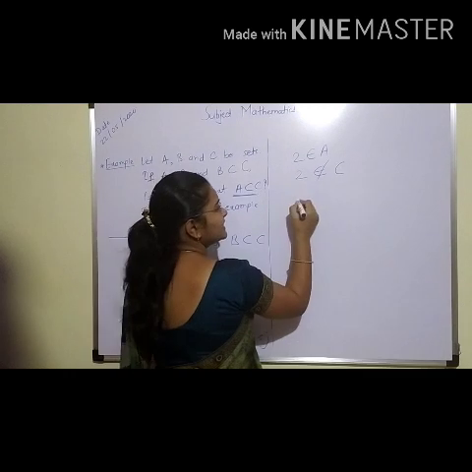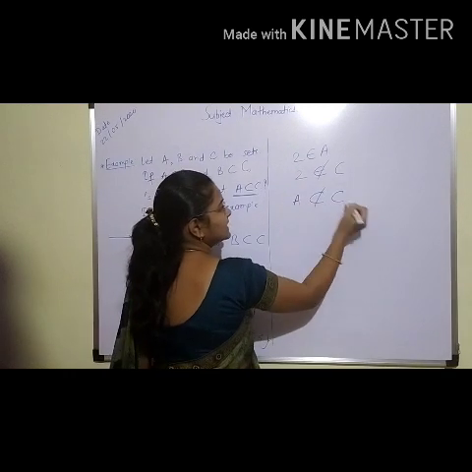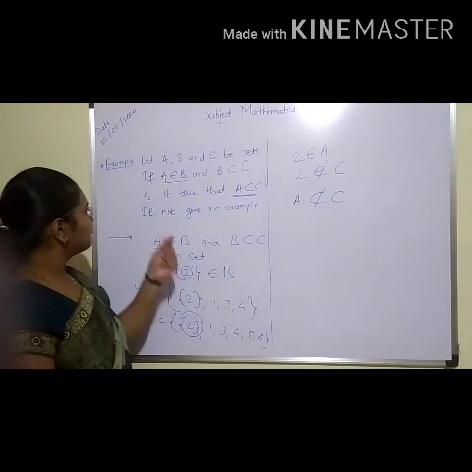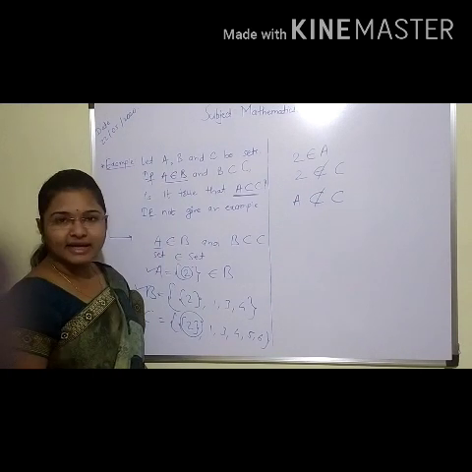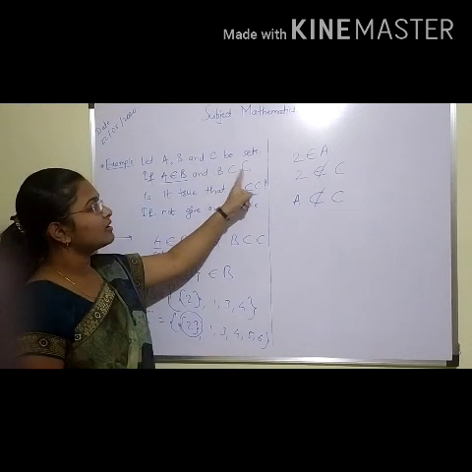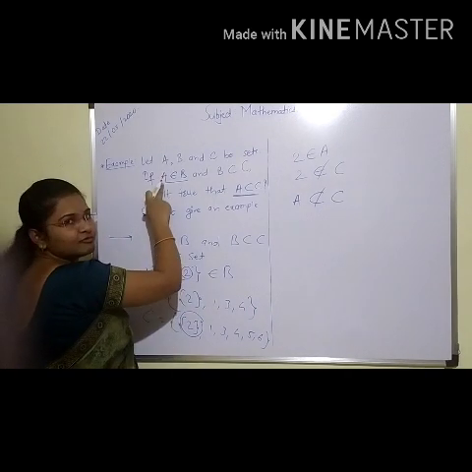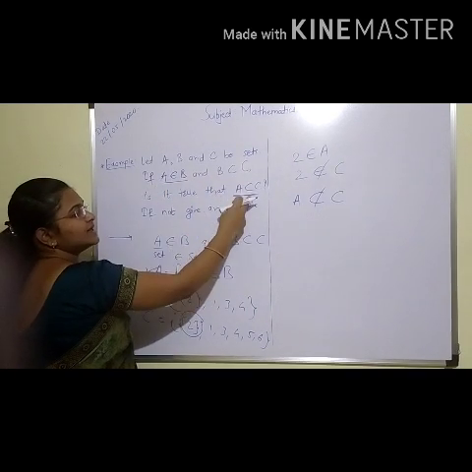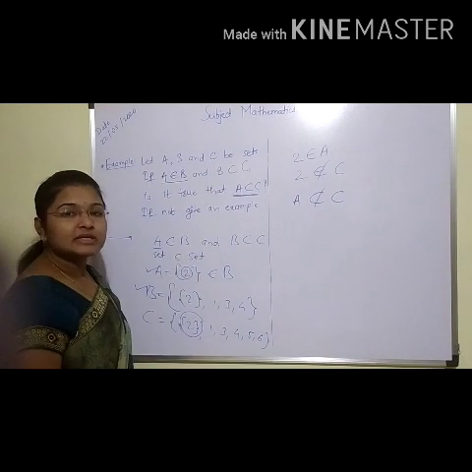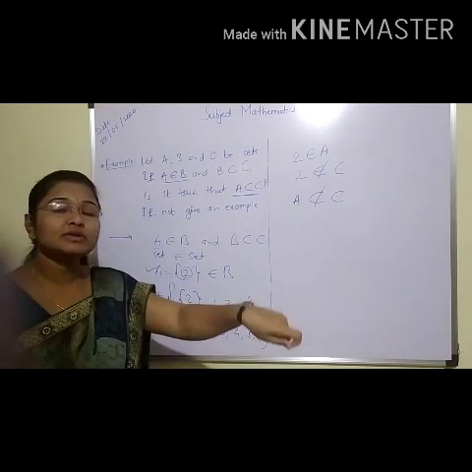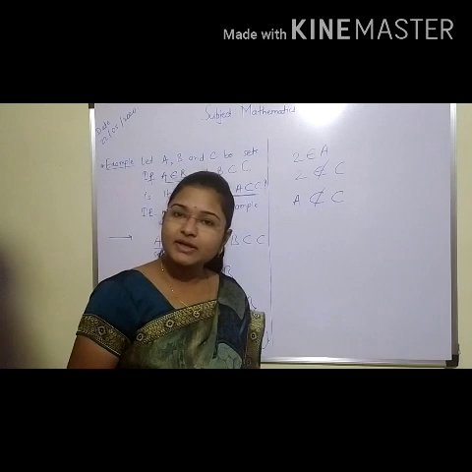So it is clear that A is not a subset of C, because one set is a member of another set and that set is a subset of the third set. Then the first set is not necessarily a subset of the third set, because the first set belongs to the second set. Understood, students?